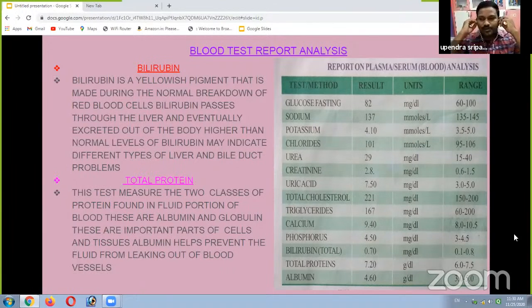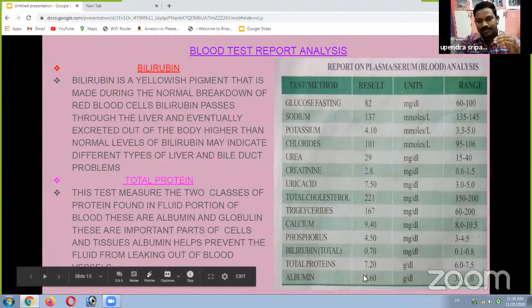You know the use of protein: it is used for the structure and maintenance of our body, and for the growth of our body. In the blood test, our doctor measures two types of proteins known as albumin and globulin. Albumin helps to prevent fluids from leaking out of blood vessels.